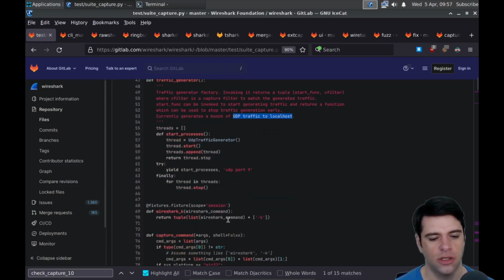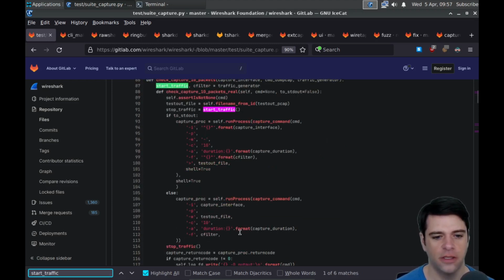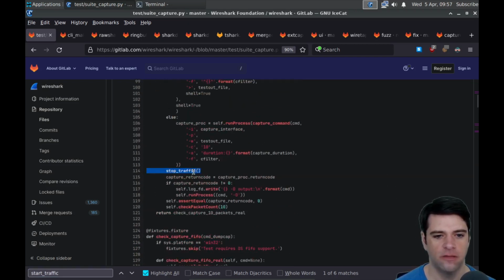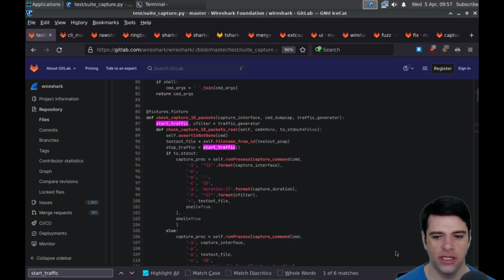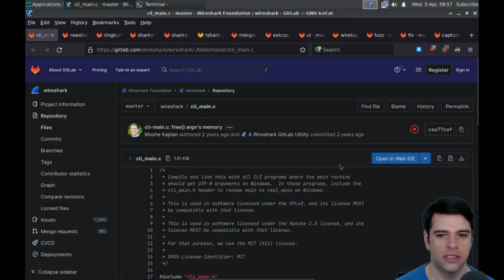Okay, so let's see. So we have start press. Let's see if we can find start traffic. Okay, so start traffic is returned by traffic generator. Where is it called? And then stop traffic is in red. I don't know how something gets to be red. Is that just a function? Yeah, I guess maybe just function calls are in red in this scheme. Okay, so that's just an example of a test.